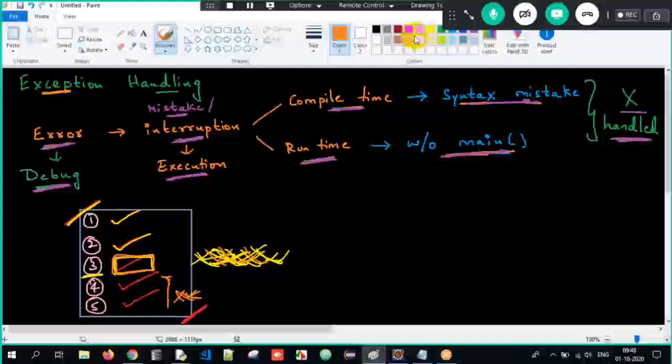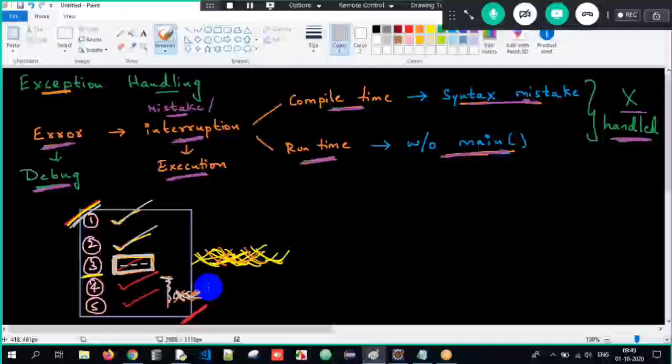Okay, so I told you, your successful scenario is you have to start the program, execute everything and terminate. That's the beautiful flow here. But sometimes, unfortunately, you will start your program execution. First line gets executed, second line executed. But some event will occur during runtime only. When I execute the program, during runtime, some kind of event will occur in such a way that your program will get terminated, your program will stop its execution, and the below lines of code will not at all get executed. In simple terms, it's an abrupt termination.